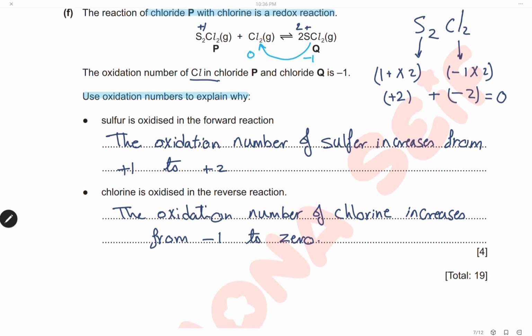Chlorine is oxidized in the reverse reaction. The chloride ion here has a charge of -1, and here it's a molecule. A molecule has no charge, 0. So the oxidation number increased from -1 to 0, and an increase in the oxidation number is oxidation. So sulfur is oxidized in the forward reaction, and chlorine is oxidized in the reverse reaction.